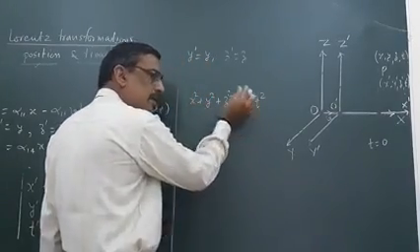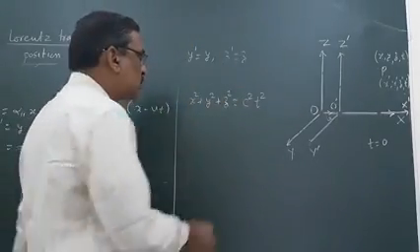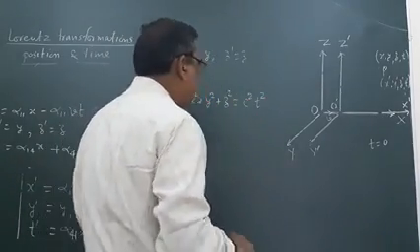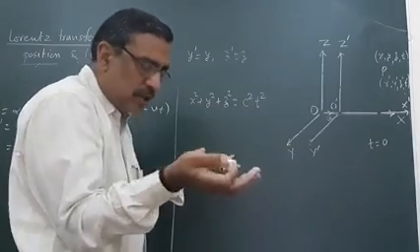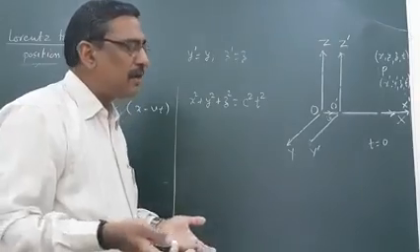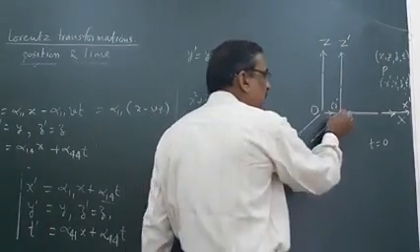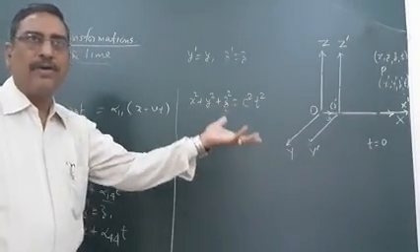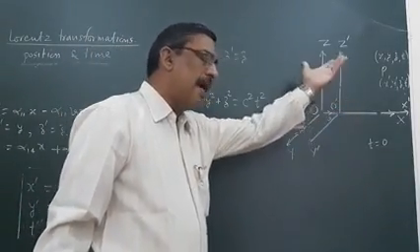Expanding with time, this sphere is expanding with the velocity of c, so its radius is increasing continuously. And in the second coordinate system, the velocity of light is constant in all inertial frames, and it is independent of the velocity of the source or of the observer. So here the observer is moving, but according to the second postulate, the velocity of light is constant.